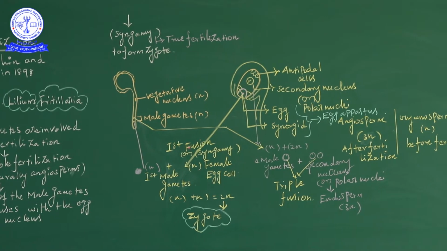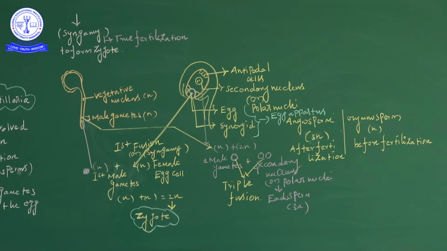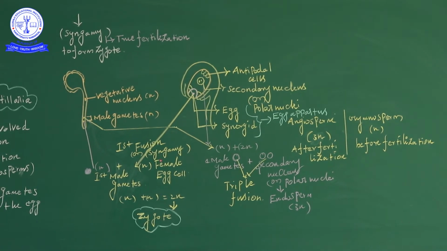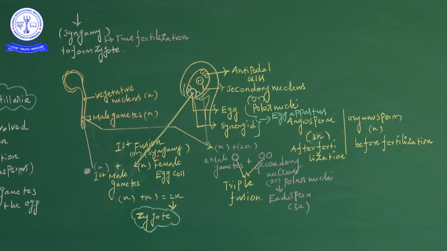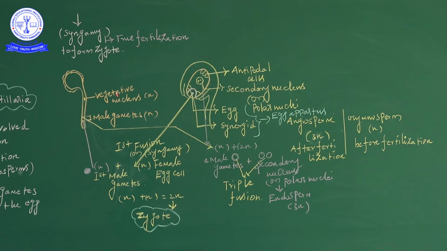Okay, that is called the first fusion, or syngamy. That is called syngamy, meaning the true fertilization process. Naturally, in most plants this syngamy occurs. Okay, so syngamy is the true fertilization to form the zygote. The zygote condition is called 2N.